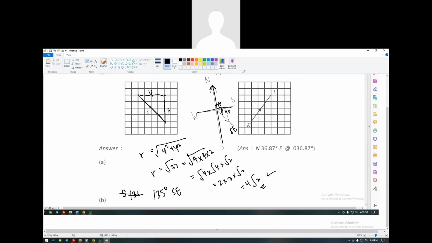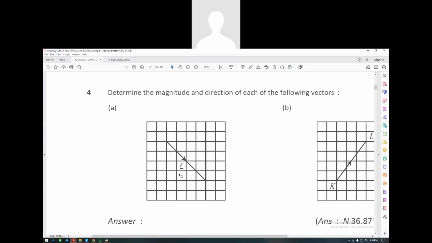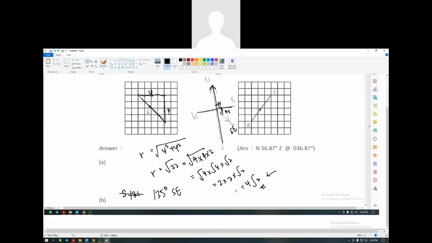Now I want you to find out this one, for this question, guys. Why 135, sir? 135 degrees is the angle that we take from the north, buddy. The angle always has to be calculated from the north. So 90 plus 45. If it goes to the west,